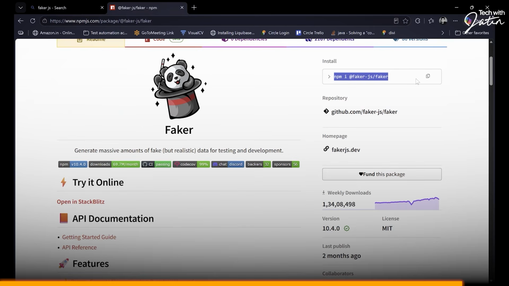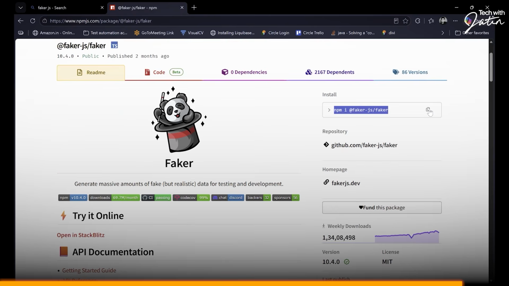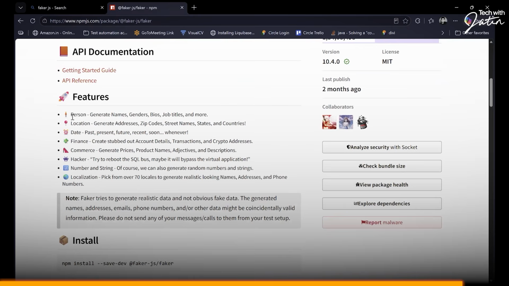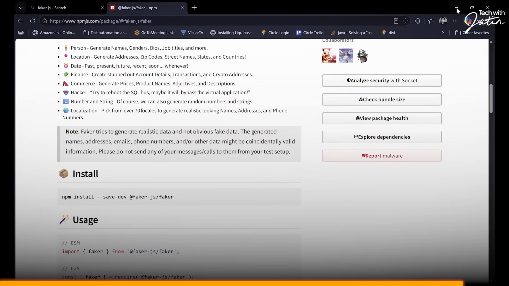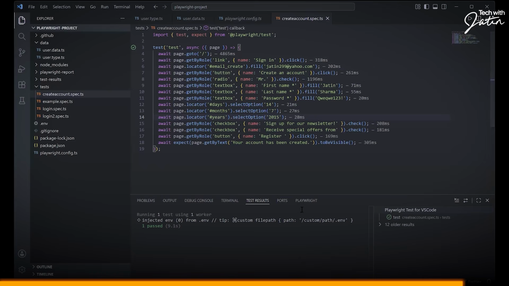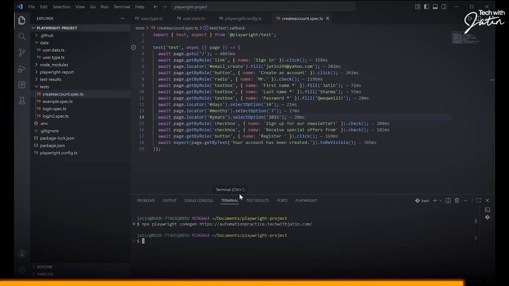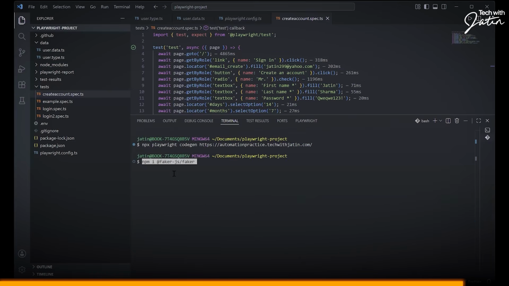Just give me a moment. Let me just copy this. I'm not really worried about the usage. I'll explain how to use this and all. What we will be doing, I am going to go back to my terminal. I'm going to install this Faker. Hit enter.